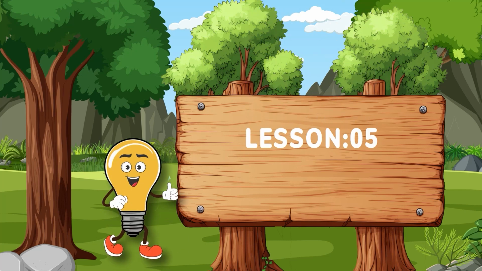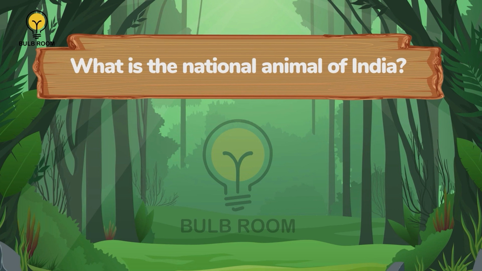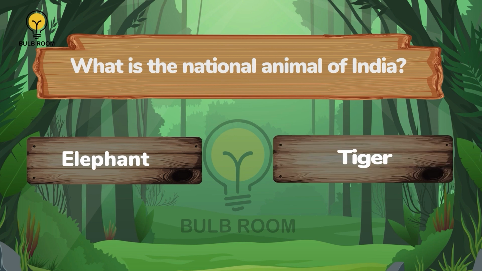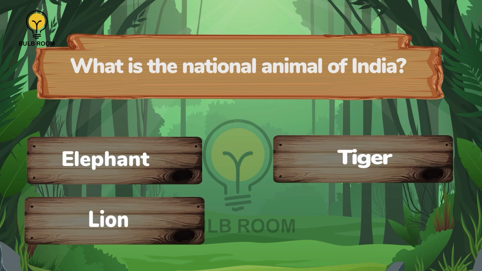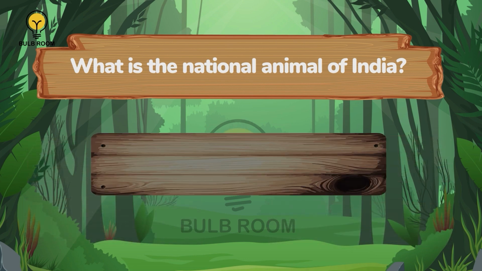Lesson 5: National Symbols and Important Dates. What is the national animal of India? Elephant, tiger, lion, peacock. The right answer is Tiger.